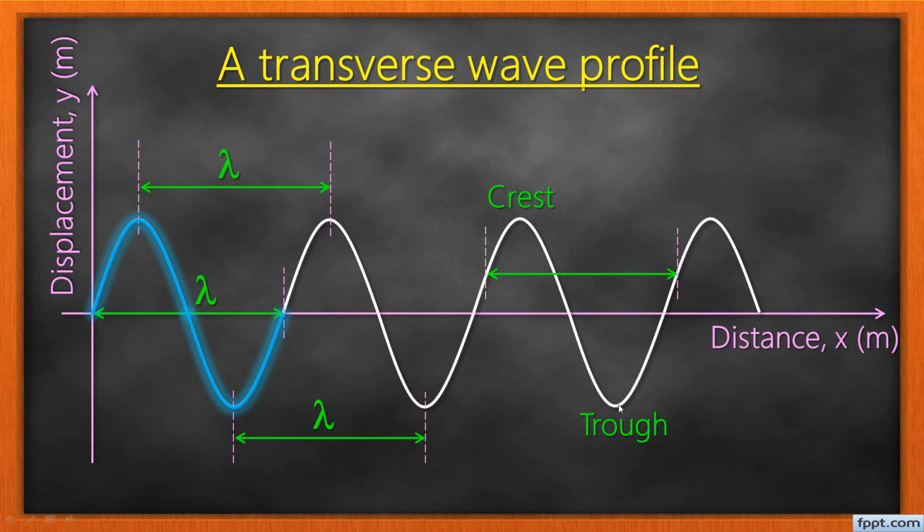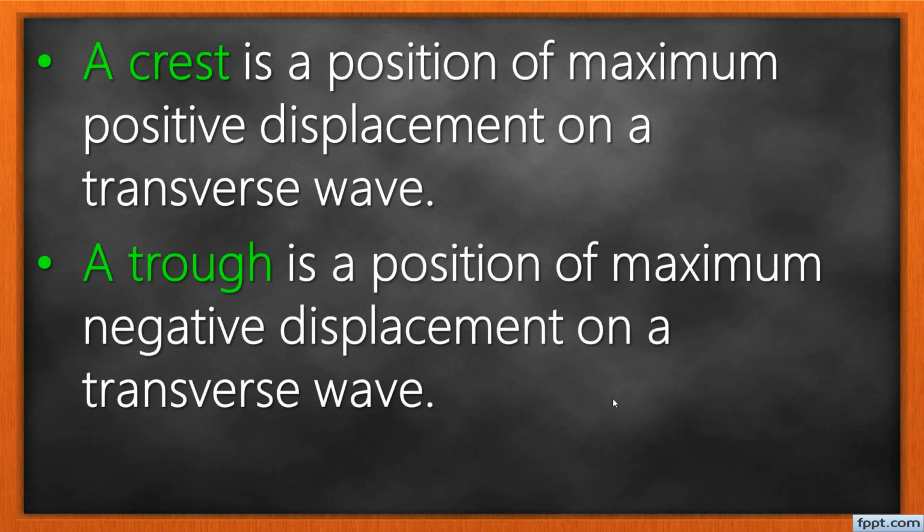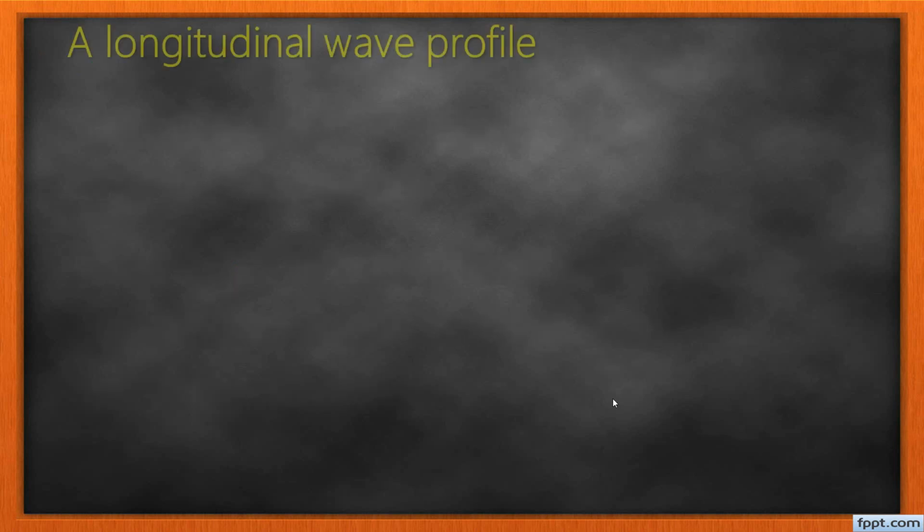And for a trough, where there is positive, you will put negative, because you see it is going downwards. The displacement is downwards. So we are going to define a trough as a position of maximum negative displacement on a transverse wave. A trough is a position of maximum negative displacement on a transverse wave.